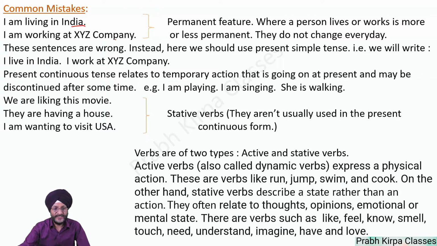So this is the permanent feature. When a person lives or works is more or less permanent. They do not change their residence or the place of work every day or every week or every month. So when we talk about a permanent feature, we have to use present simple tense.